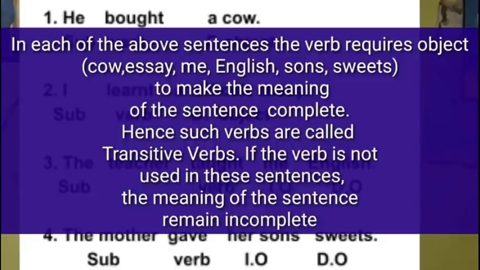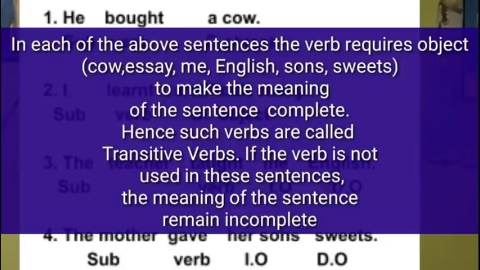Hence, such verbs are called transitive verbs. That means if in a sentence there is an object, the verb is considered a transitive verb. Whether it contains one object or two objects doesn't matter. There should be an object in the sentence. We will discuss in detail what is a direct object and an indirect object.